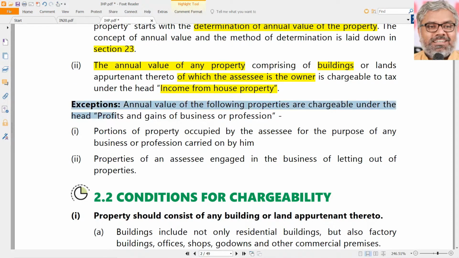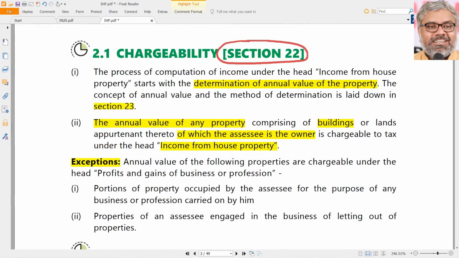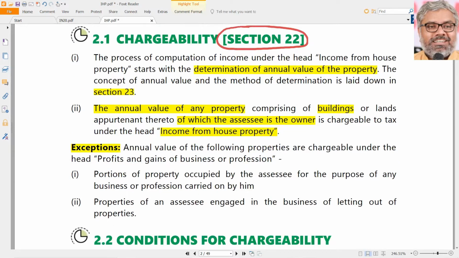But as usual, there are some exceptions. We have to keep them in mind also always, because suddenly MCQ type questions will try to mislead with some facts. We cannot blindly say any property is taxable, so we'll put it under income from house property. No. The following two cases are those type of cases where the annual value of the properties is not chargeable under the head of income from house property. If at all they are chargeable, they will be chargeable under the head of PGBP, that is profits and gains of business or profession.